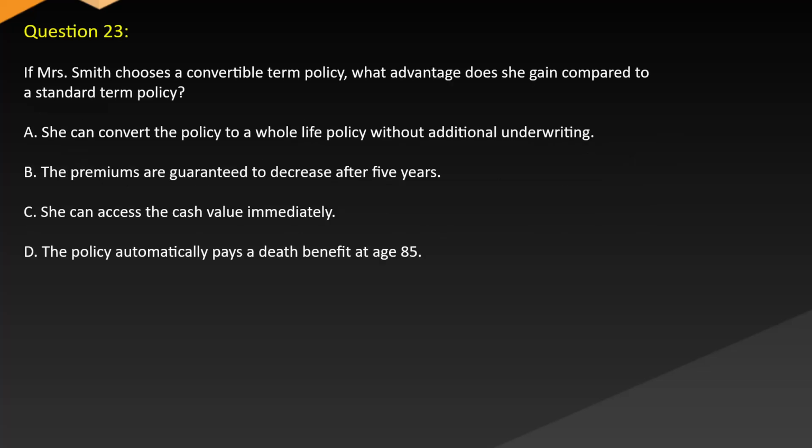Question 23. If Mrs. Smith chooses a convertible term policy, what advantage does she gain compared to a standard term policy? A. She can convert the policy to a whole life policy without additional underwriting. B. The premiums are guaranteed to decrease after 5 years. C. She can access the cash value immediately. D. The policy automatically pays a death benefit at age 85.